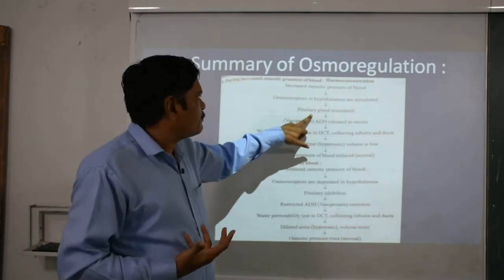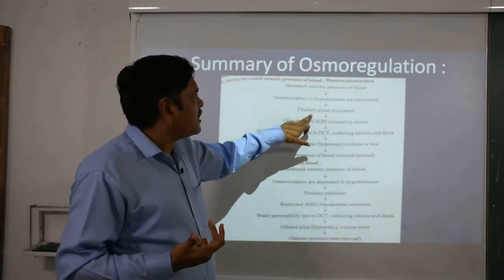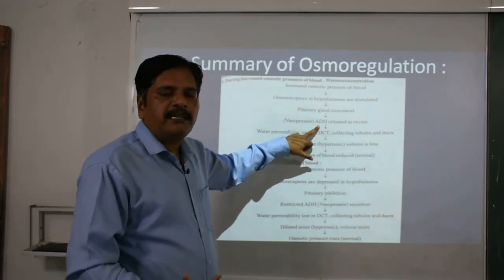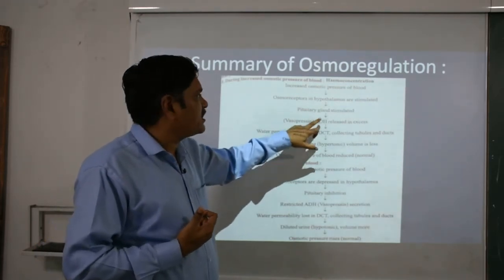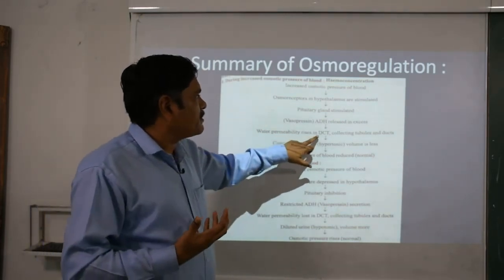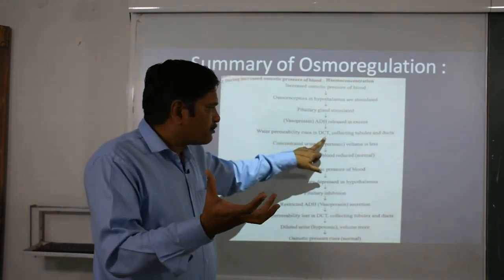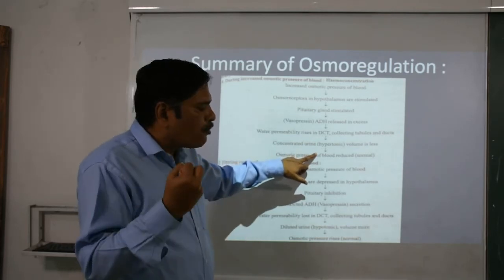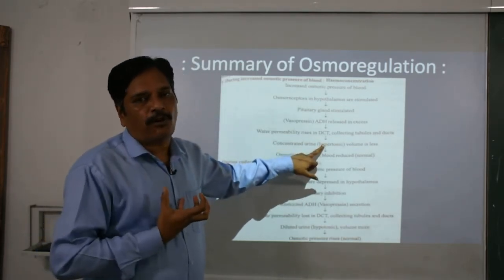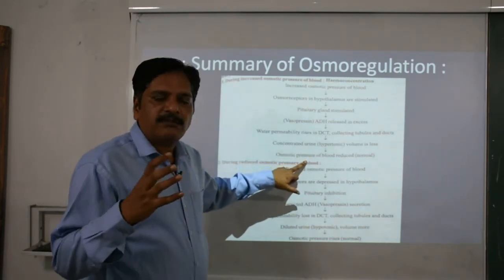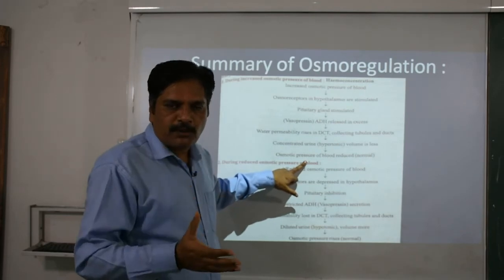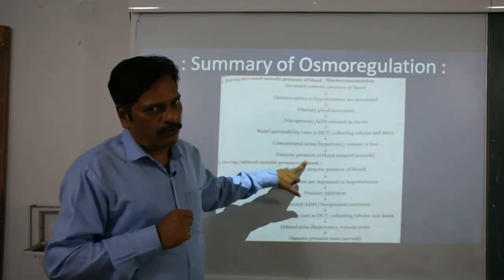The hypothalamus gives this information to the pituitary gland, which is stimulated to release the antidiuretic hormone, ADH. This ADH raises the water permeability of the DCT, which absorbs more and more water from the urine. It decreases the volume of urine, and this way the volume of the blood as well as the osmotic pressure of the blood is brought back to normal.